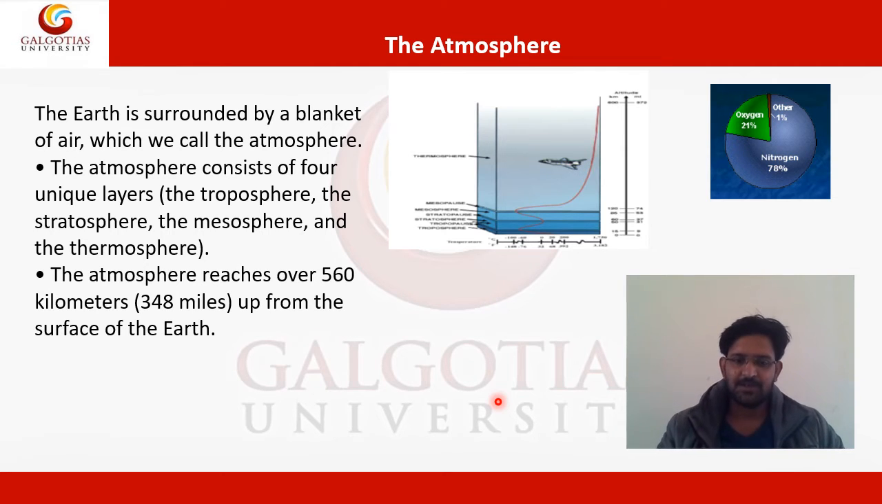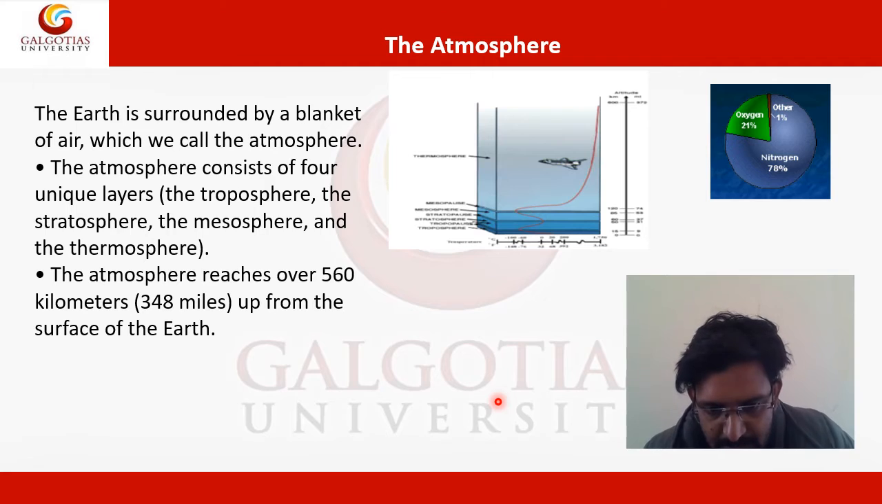Atmosphere means the Earth is surrounded by a blanket of air, which we call the atmosphere. The atmosphere consists of four unique layers: troposphere, stratosphere, mesosphere, and thermosphere. When there is a transition from one layer to another, that zone is called a pause, like the mesopause, stratopause and tropopause. So these are the pauses, and these are the four different layers.